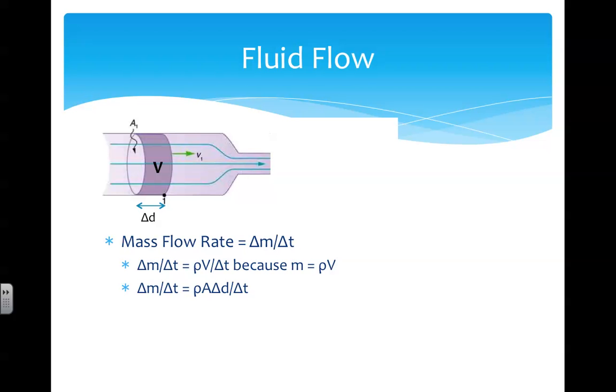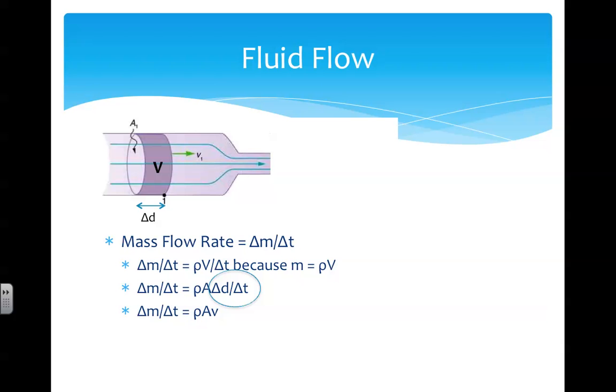Notice though, when we combine distance over time, we get speed. Therefore, substituting lowercase v in for delta D over delta T, we get mass flow rate equals rho A v, or density times area times speed.